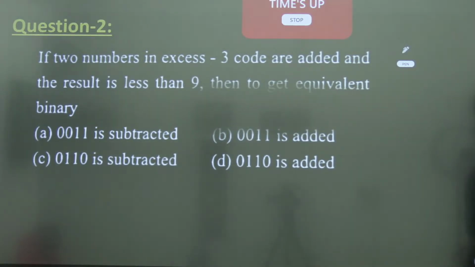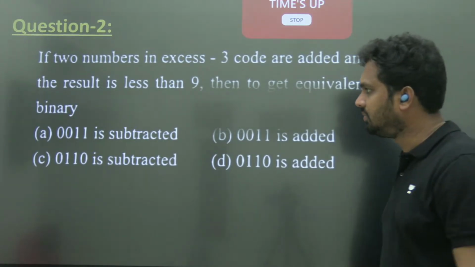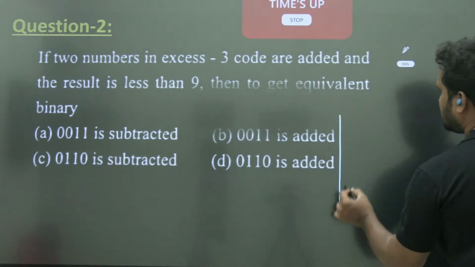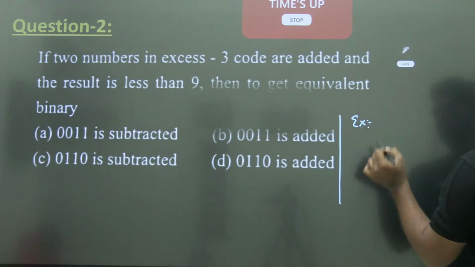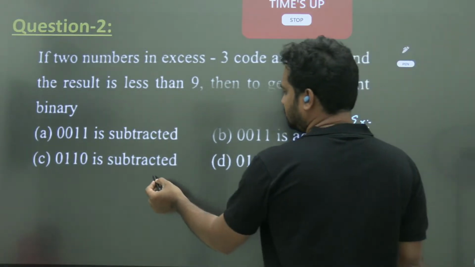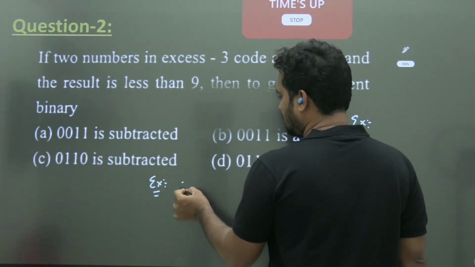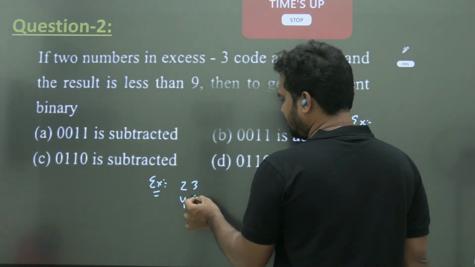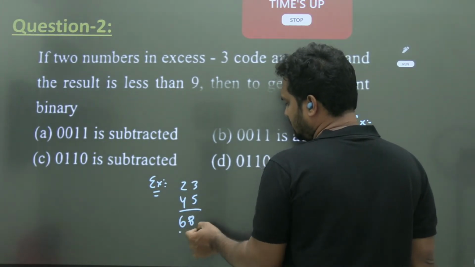So time up. Option, what is the answer? See here. Suppose, for example, 23 plus 45. Okay, 68 is the answer.